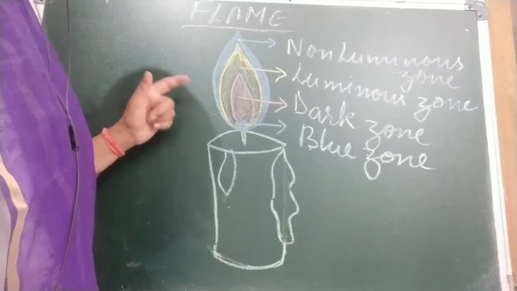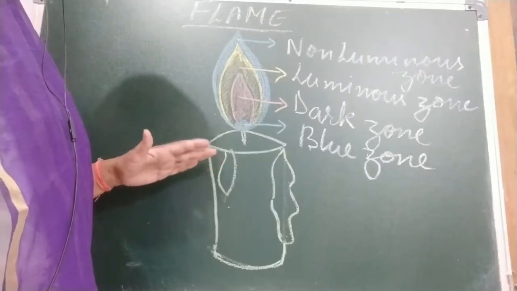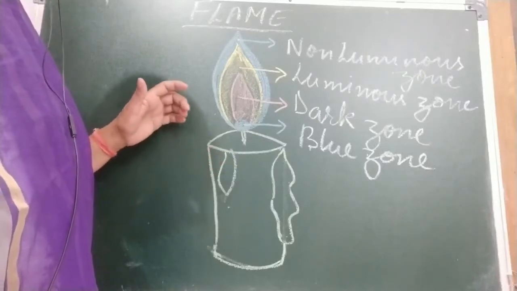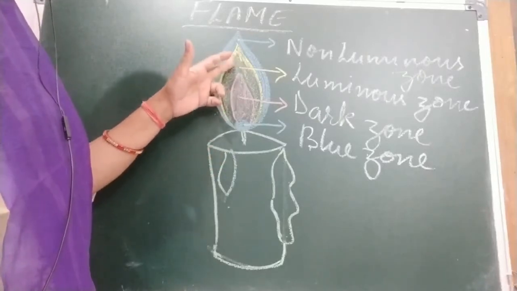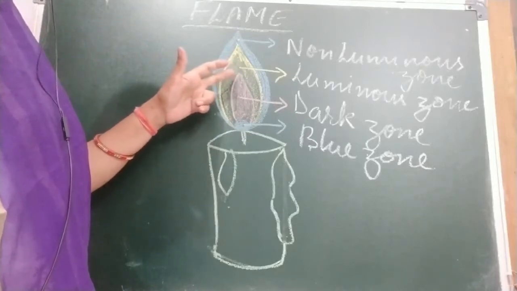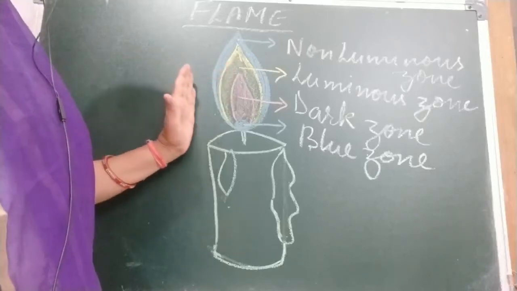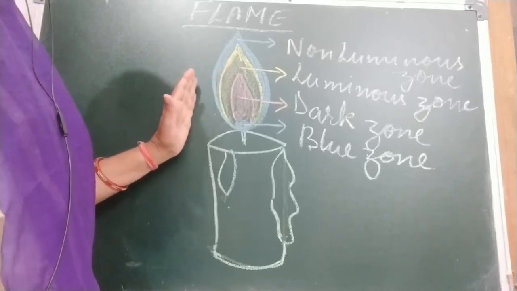In the other case, in an insufficient supply of oxygen, a flame of yellow color is obtained like this. Okay, this is because of the glowing of unburned carbon atoms. Now we are going to discuss the candle flame.